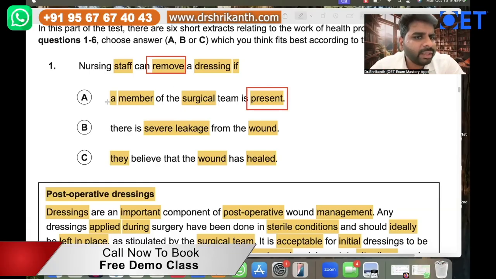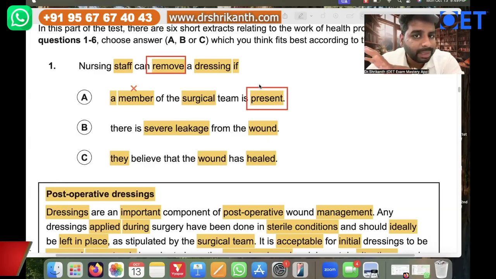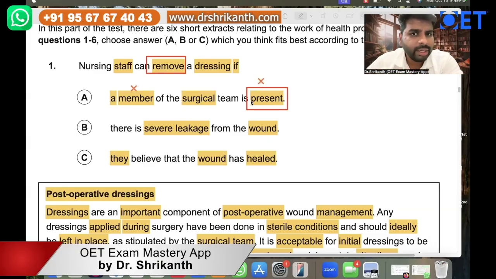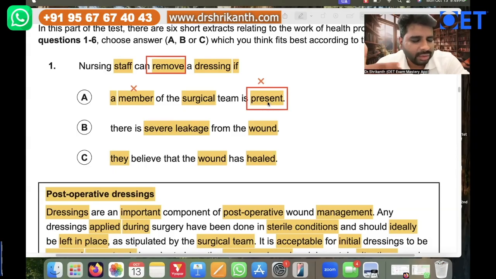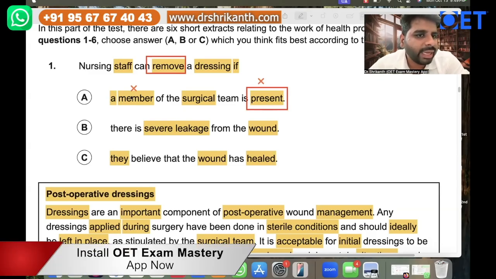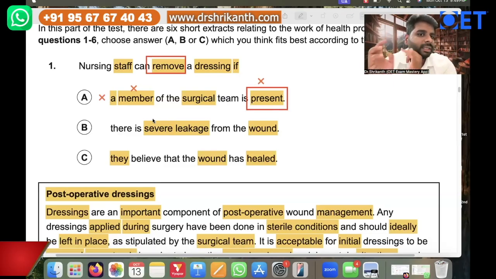Now, did we read any of these things? Did we talk about a member? Did we read anything about a surgical team present? No, right? So the keywords and the verbs are not mentioned over here. Since it is not mentioned and it is not at all related to the answer, we can eliminate answer option A. So this is how you have to eliminate the incorrect answer options. Now, it is either option B or option C.